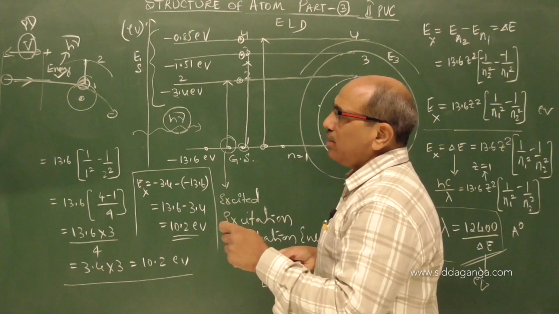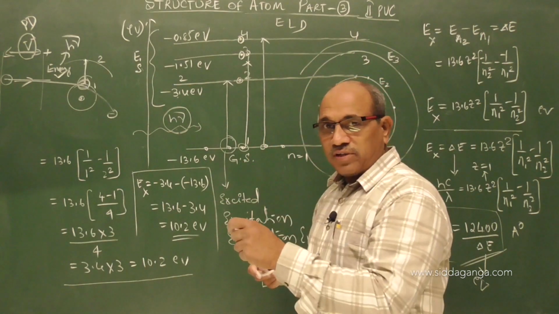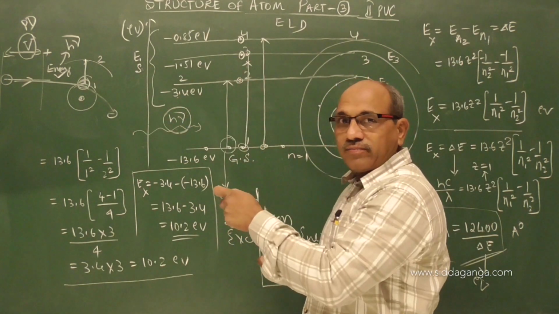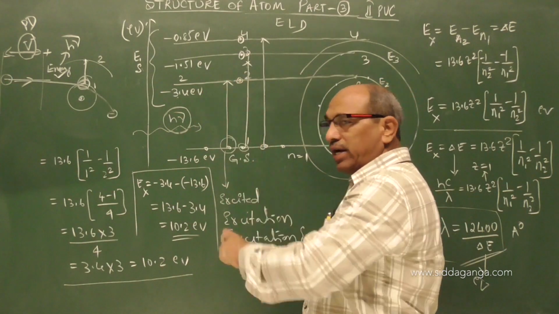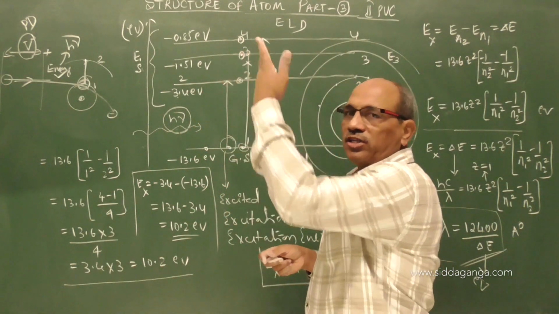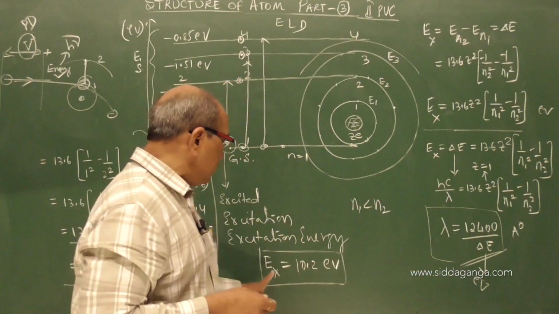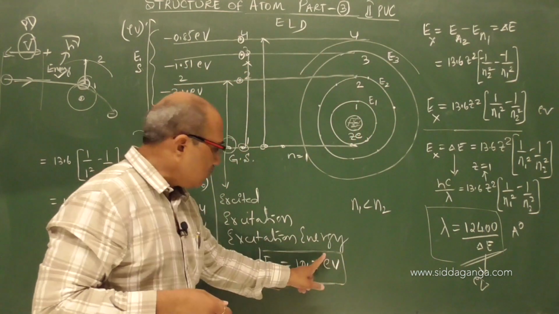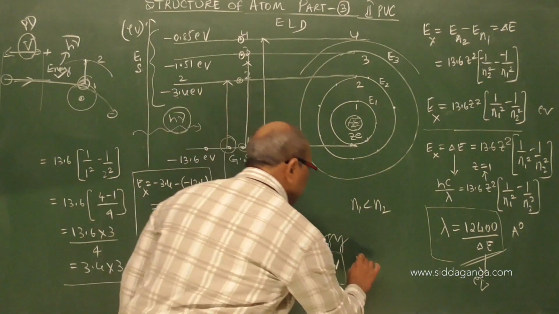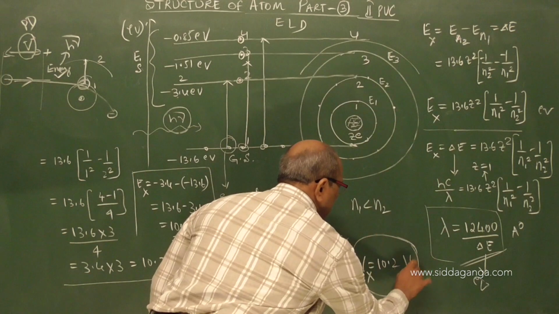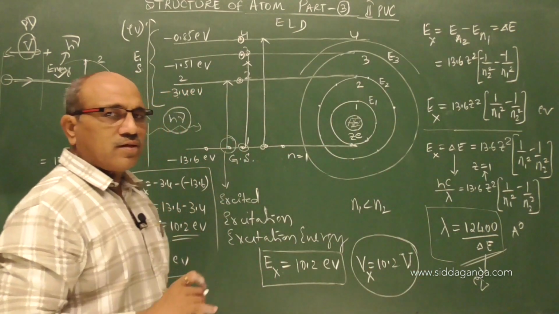Excitation potential is that potential difference to which an outside electron is accelerated, so that by impact it can excite an atom. How can we write it? If we have excitation energy in terms of electron volt, remove the E, and that becomes the excitation potential, equal to 10.2 volts. I think you understood now.